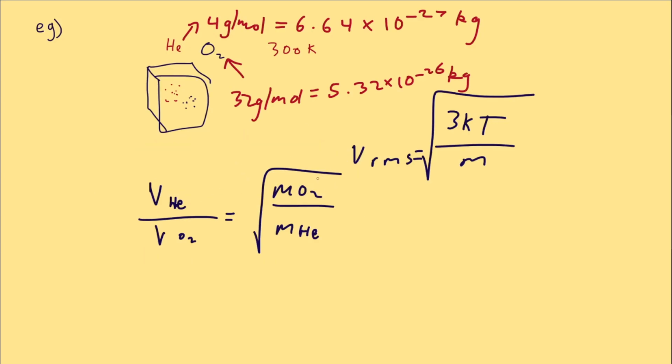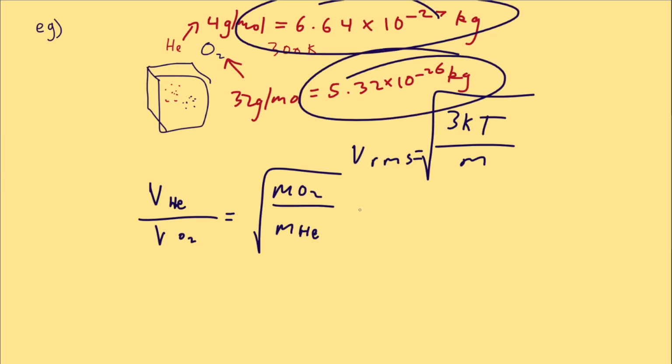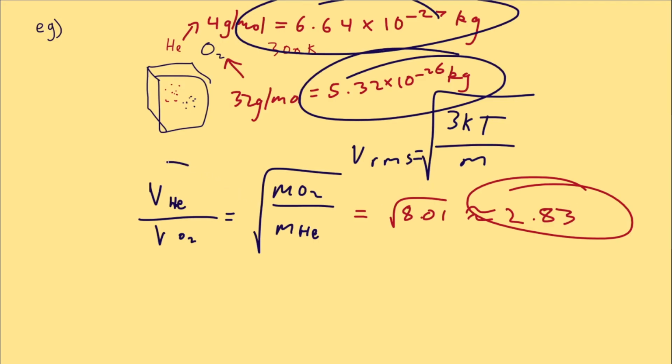Notice how oxygen mass is on top and helium is on the bottom because heavier gas moves slower. Step by step, if we plug in our values for mass, which are up here, then we get the answer as root 8.01, roughly 2.83. What does this number mean? It means that the helium molecules move 2.8 times faster than oxygen when the temperature is the same.